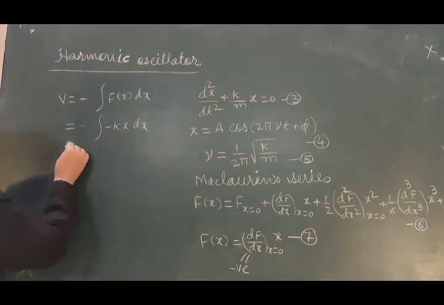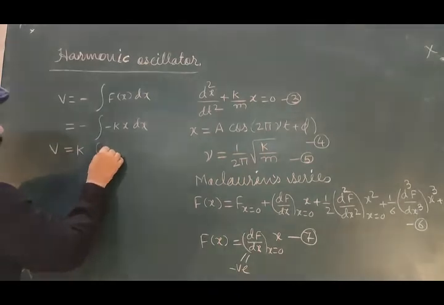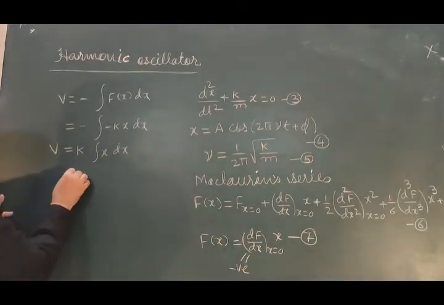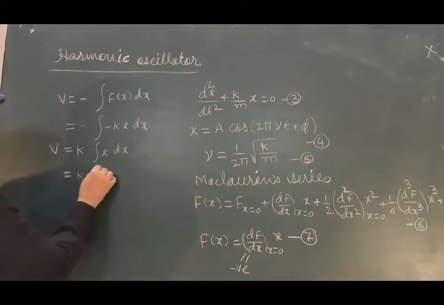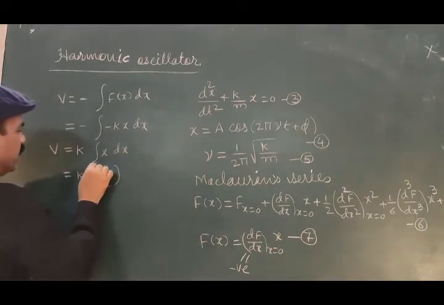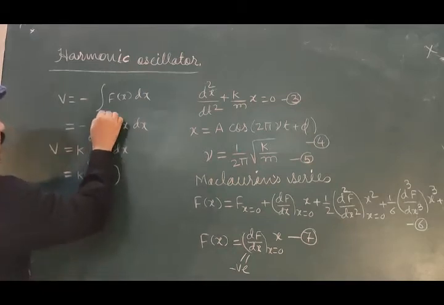Minus minus will become plus. k is taken outside, being constant, x dx. This is k into x square divided by 2. Limits are 0 to x.